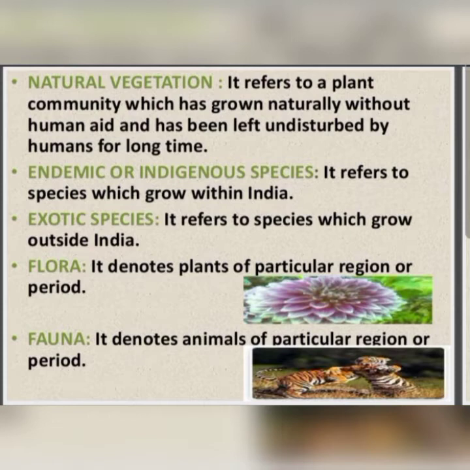Endemic or indigenous species means plants and trees which grow in India only; from the start, they were there in India, so they are known as indigenous species. Next is exotic species. It refers to species which grow outside India.